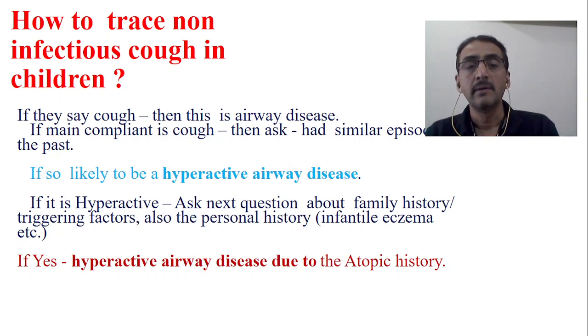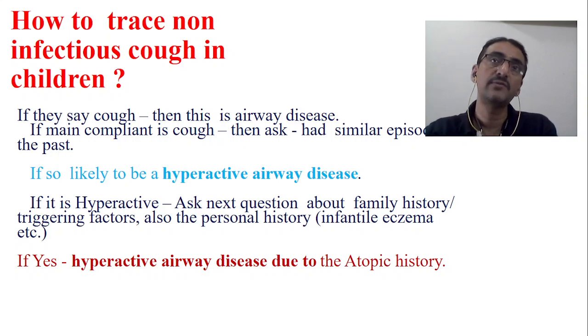So if you find such things, then it's a hyperreactive airway disease due to atopic history. Now, allergy may be atopic and non-atopic. If you find a family history of allergy, then it's atopic. It's an atopic cough. This is how you have to stream down the allergic disorders. And if there is no family history and the child has got repeated attacks of this allergic cough, then it is a non-atopic type of allergy. That means allergy is individualized to the child.